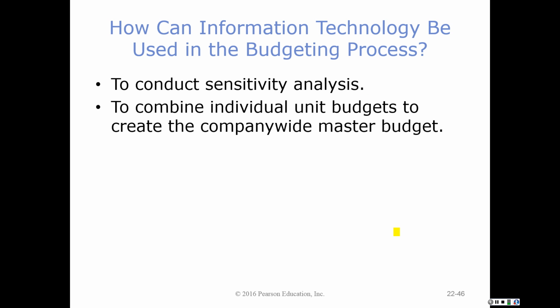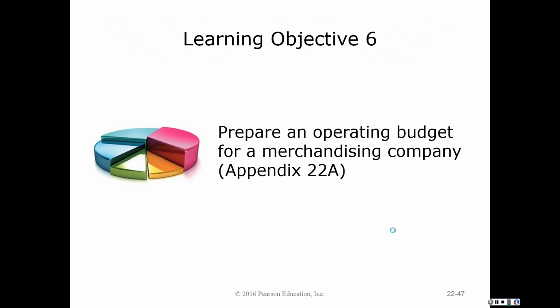Okay, so we're going to stop with the learning objectives 4 and 5. If you want to look at more information that is related to the preparation of your budgets for a merchandising company, please feel free to do so. But once again, the primary difference is the cost of your inventory. So for a merchandising company, we're simply buying for resale. So it should be a lot less complicated and complex than the manufacturing organization, where we're actually calculating the cost of material, labor, and overhead. So feel free to review this, but I will not hold you accountable for the operating budget of a merchandising company on your next exam.